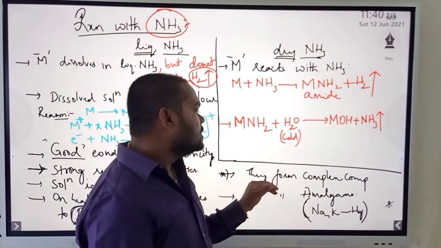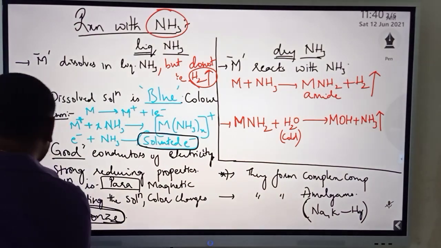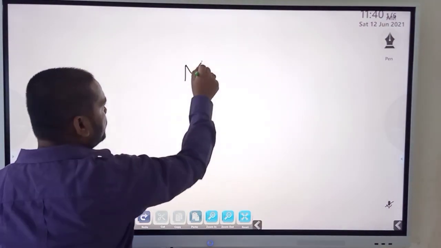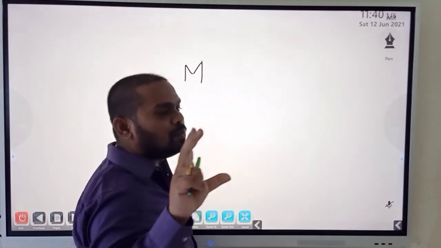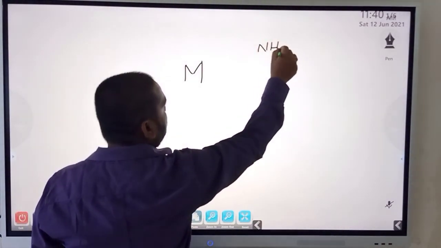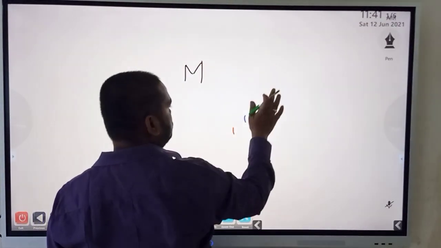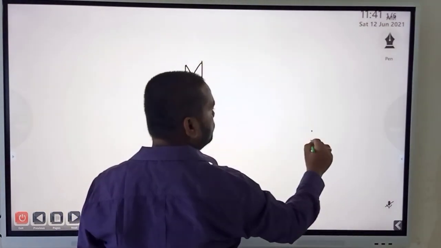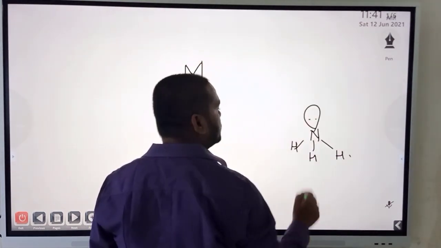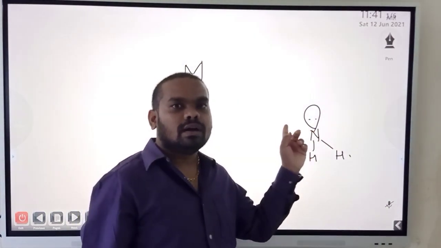On the other hand, I forgot to say, they form complex compounds. It is very much visible. Like how they exist as complex compounds, you have a separate chapter in 12th standard by the name complex compounds. I am just giving you an idea. So this metal will be surrounded by ammonia. If you draw the structure of ammonia, we know nitrogen has 3 hydrogens, 1, 2, 3, and a lone pair of electrons is present. This is what you should have studied in 10th standard about the structure of ammonia.